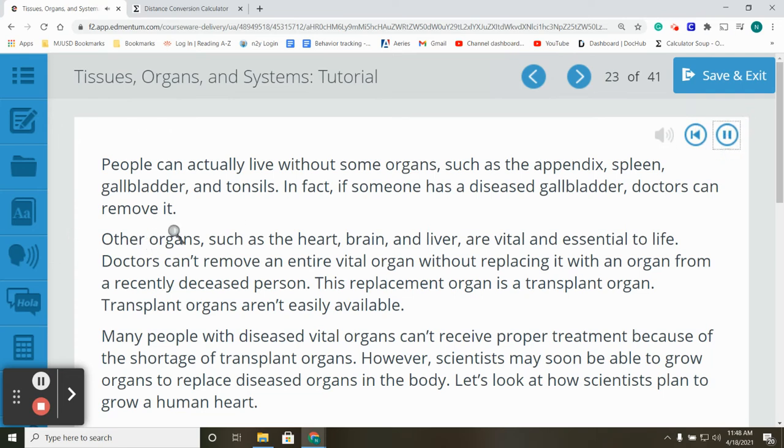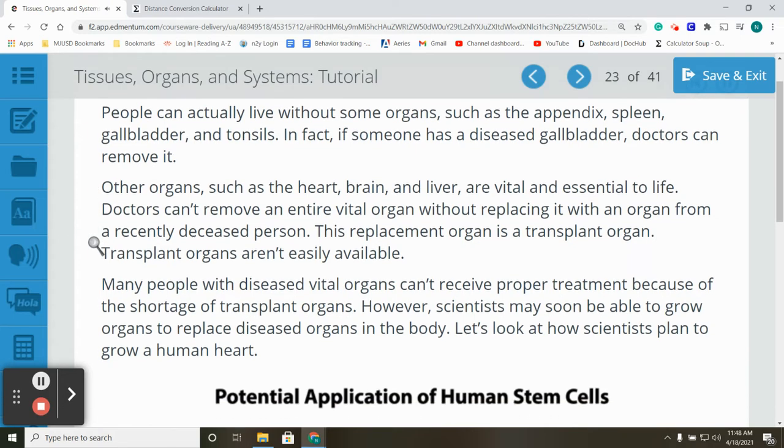People can actually live without some organs, such as the appendix, spleen, gallbladder, and tonsils. In fact, if someone has a diseased gallbladder, doctors can remove it. Other organs, such as the heart, brain, and liver, are vital and essential to life. Doctors can't remove an entire vital organ without replacing it with an organ from a recently deceased person.